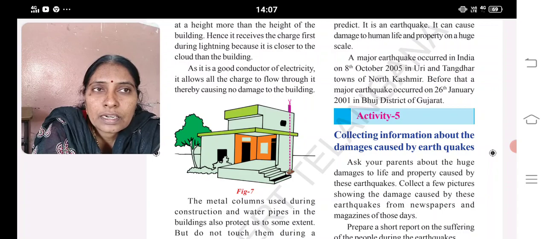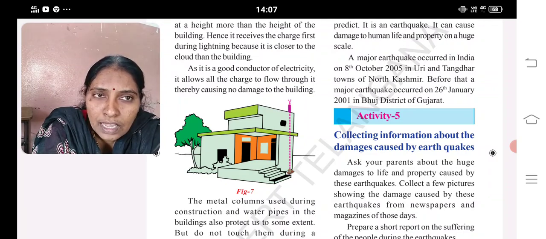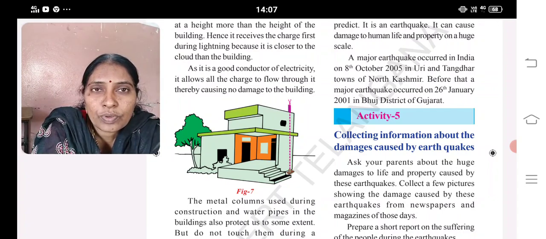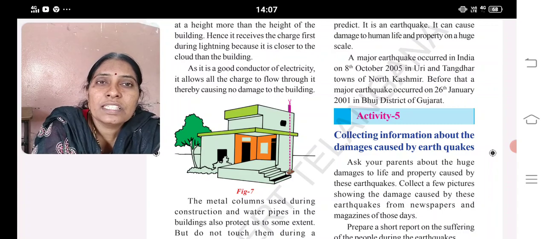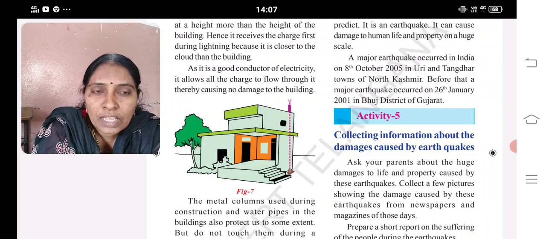What are lightning conductors? An iron rod which is placed on the top of the building, whose height is greater than the height of the building, and one end should be in the sky, the other end is in the earth. So when lightning occurs, as it is a metal, it absorbs the charge and sends it into the earth. In this way we can save our building from the lightning.